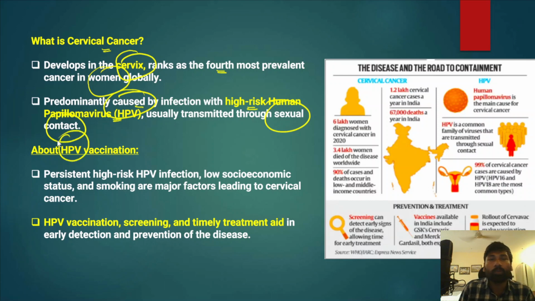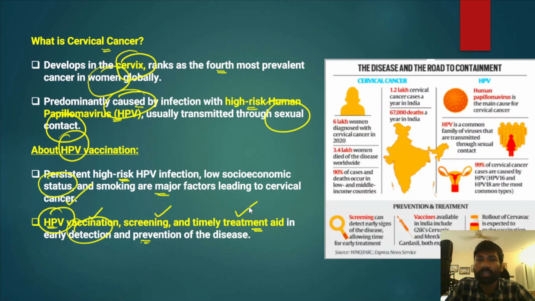So, about the human papilloma virus vaccine. Persistent high risk human papilloma infection, low socioeconomic status and smoking are major factors contributing to cervical cancer. Apart from that, human papilloma virus vaccination, screening, timely treatment, early detection and prevention of this disease are very important. To prevent this disease, we must vaccinate, early screening is important, and timely treatment must be provided to the woman. That helps in preventing cervical cancer.